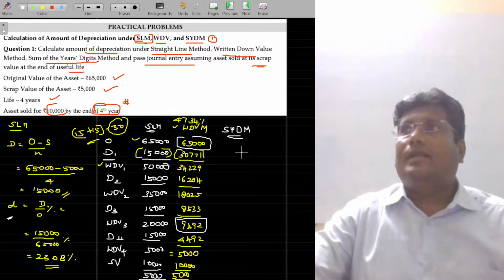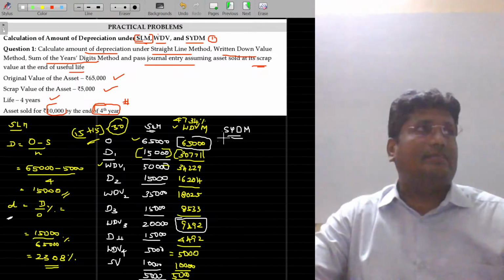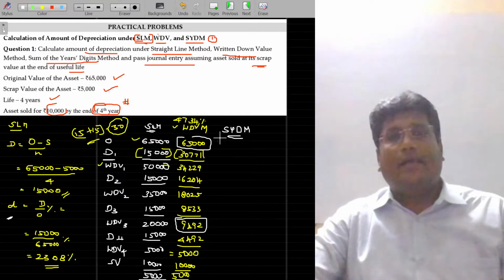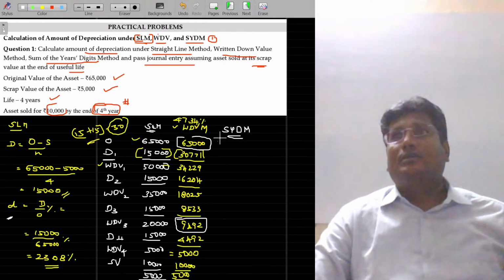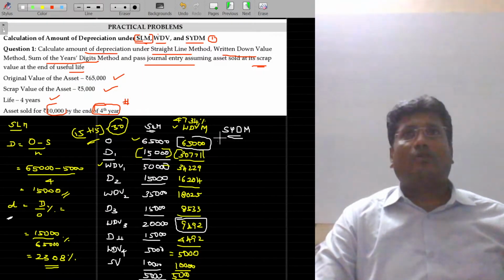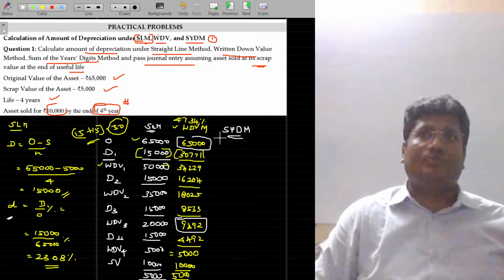Under the sum of the years digits method, we can calculate the amount of depreciation easily, almost similar to the WDV method. WDV method has some mathematical calculations. If I don't have mathematical options like a scientific calculator, I need to compensate similar to that model in normal calculations. That will come under the sum of the years digits method.